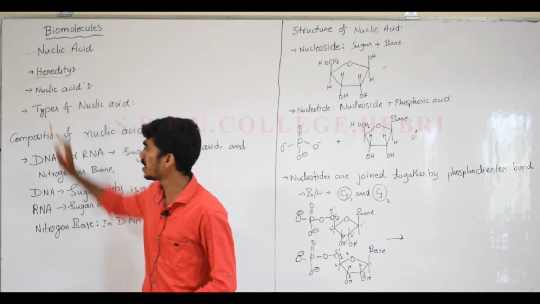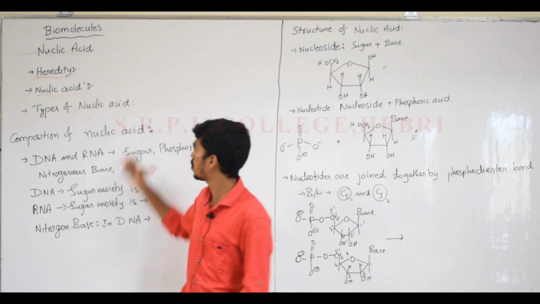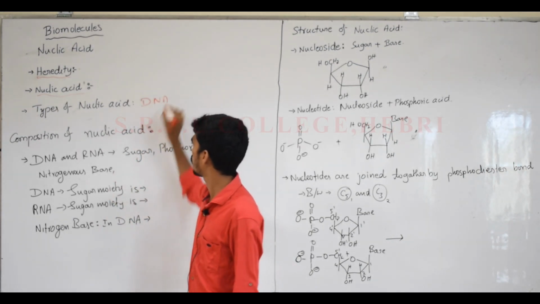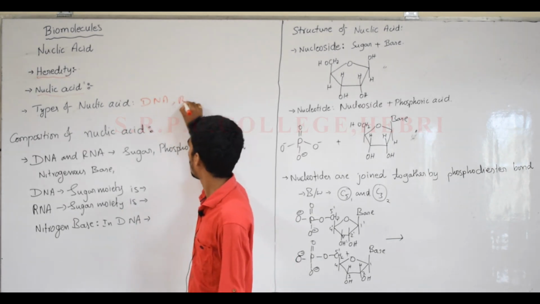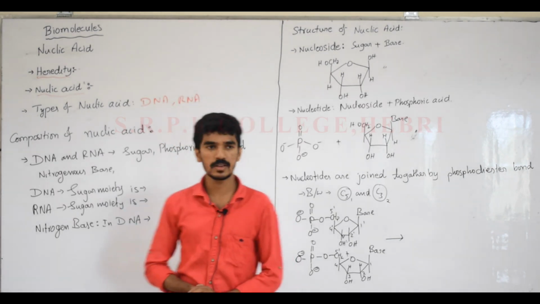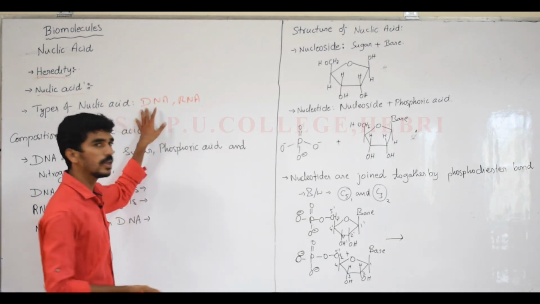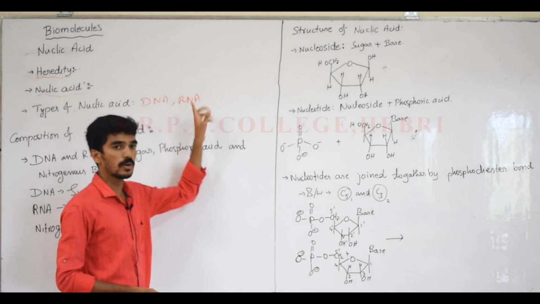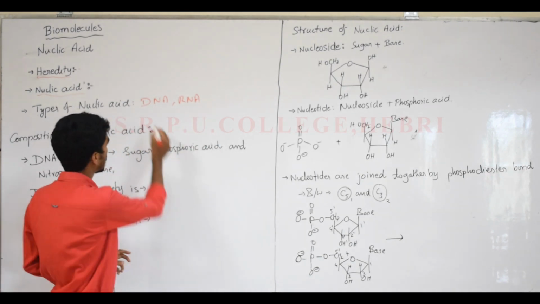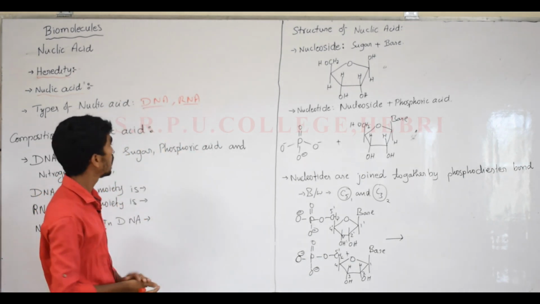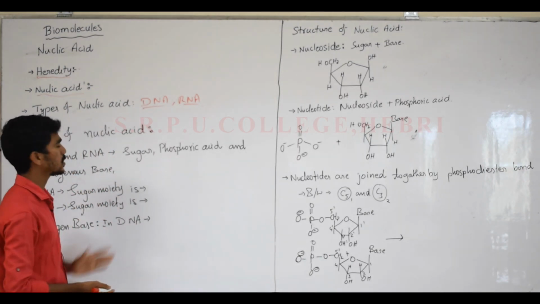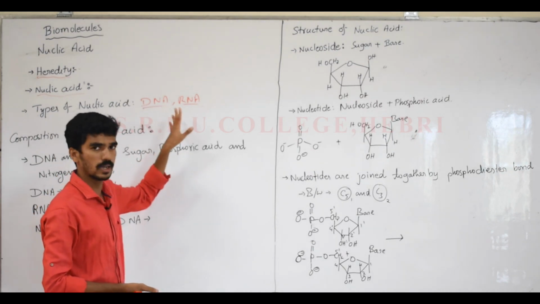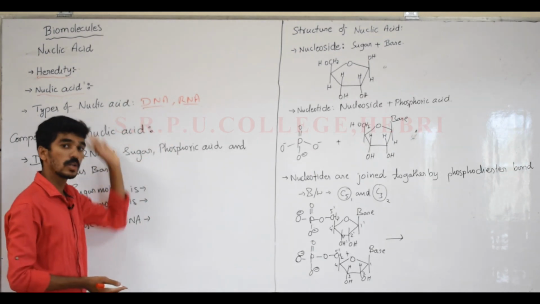In nucleic acid, majorly two types are present. One is DNA and another one is RNA. What are DNA and RNA? DNA stands for deoxyribonucleic acid and RNA for ribonucleic acid. DNA and RNA are the two types of nucleic acid. And what are the compositions present in DNA and RNA, or you can generally say nucleic acid?